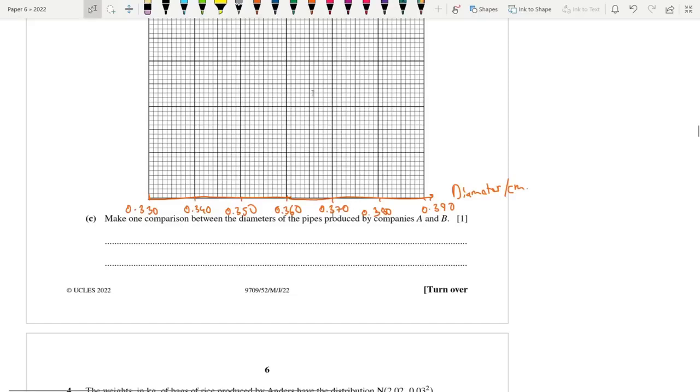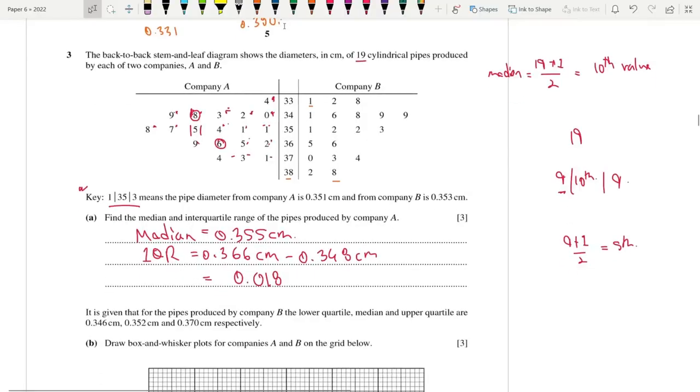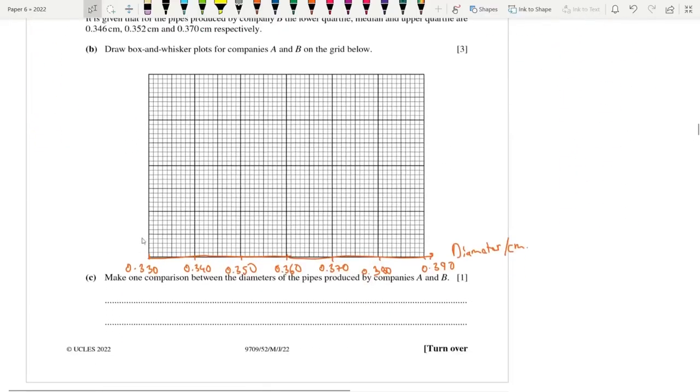Okay, so for A and B, 5 values are important for a box and whisker plot: the least value, the highest value, Q1, Q2, and Q3. Let's go. I'm doing A first because I have it written over here. The least value is 0.334. That's 3, 3, 4, so 1, 2, 3, 4 units. I'm going to go with 4 units up and down. So here you go, this is my least value.